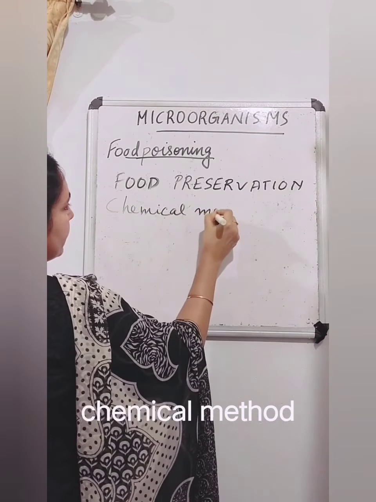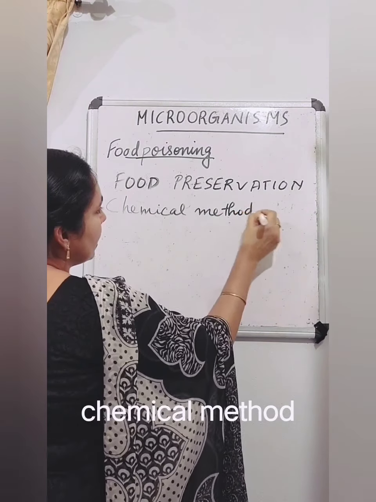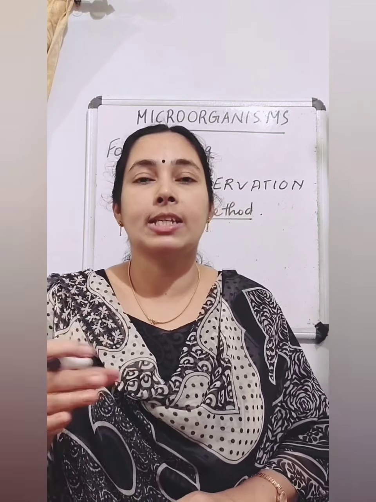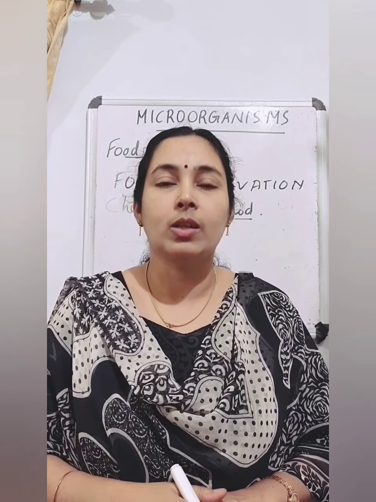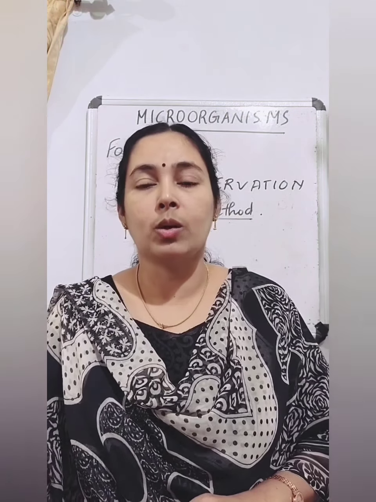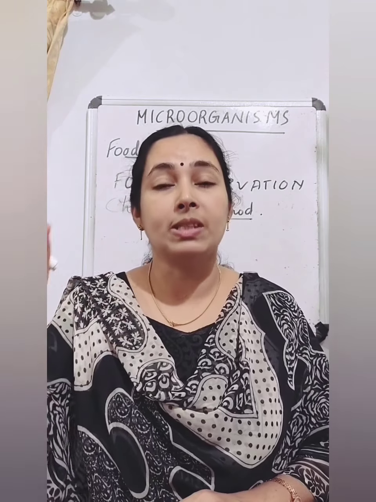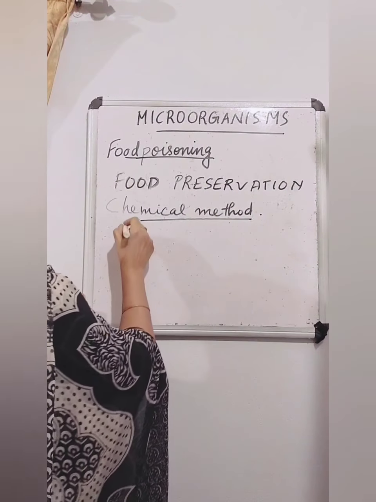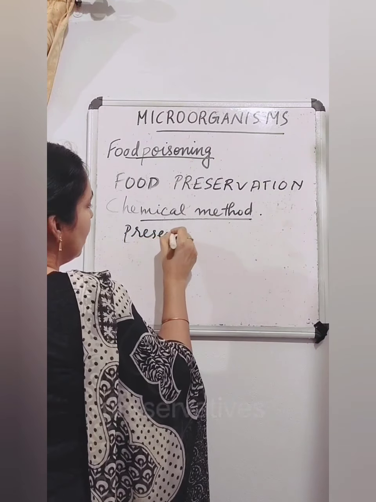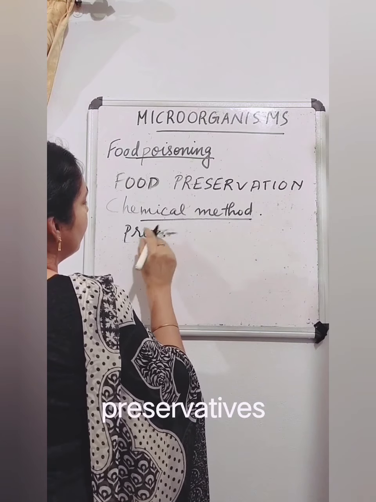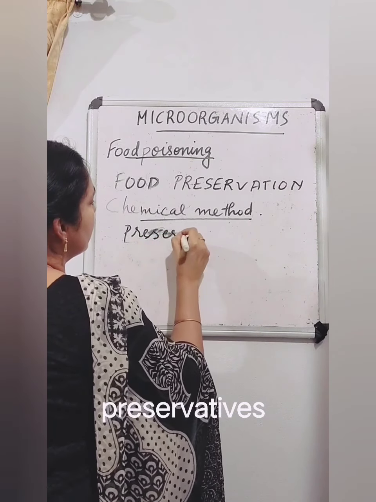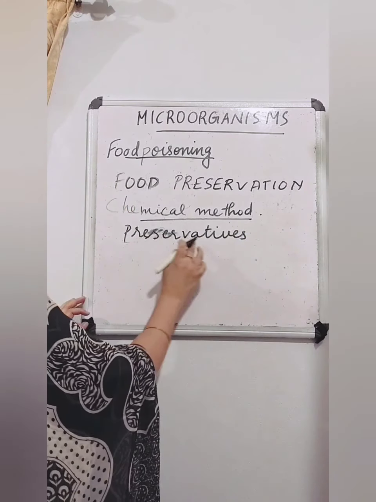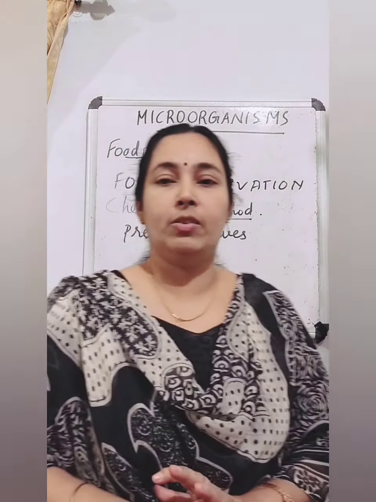Chemical method. In the chemical method, some chemicals or substances are used as preservatives. The chemicals or substances that are used for preserving the food items are called preservatives.